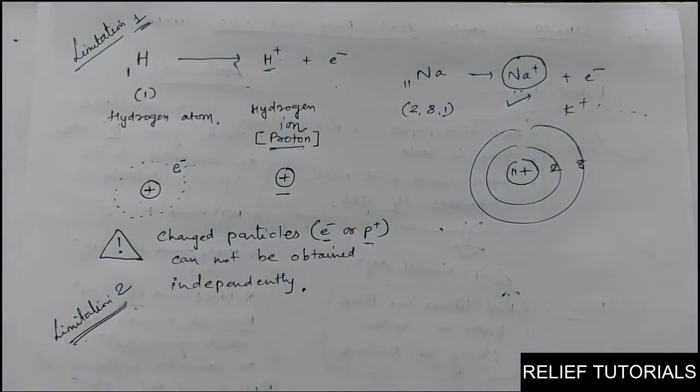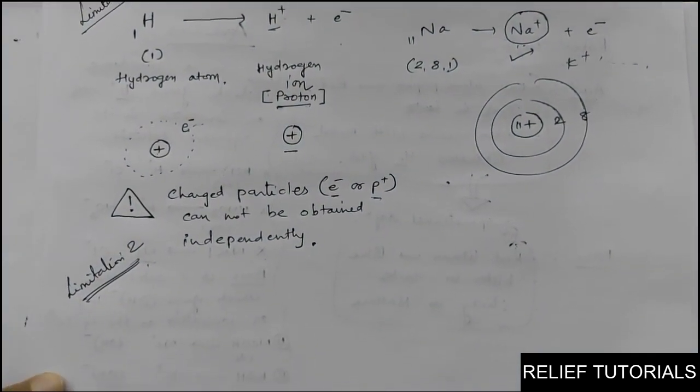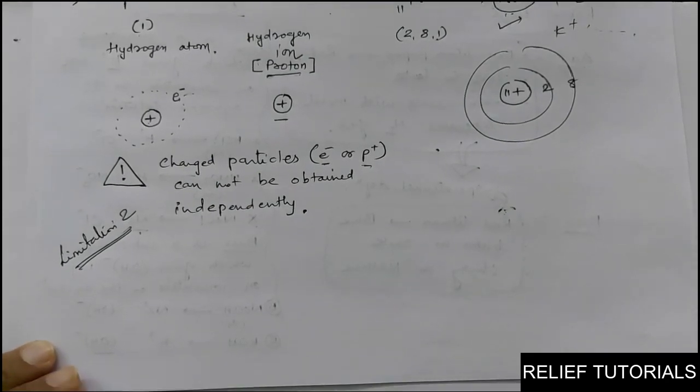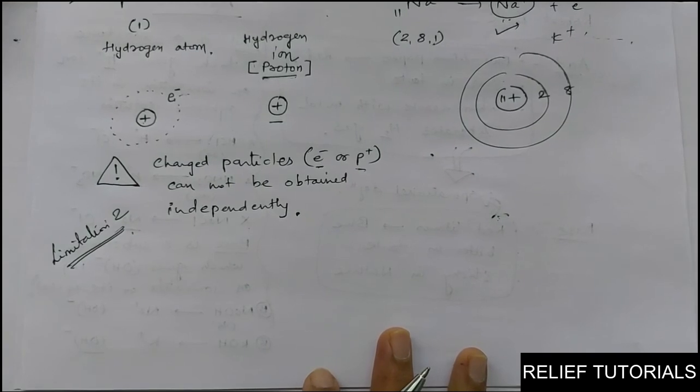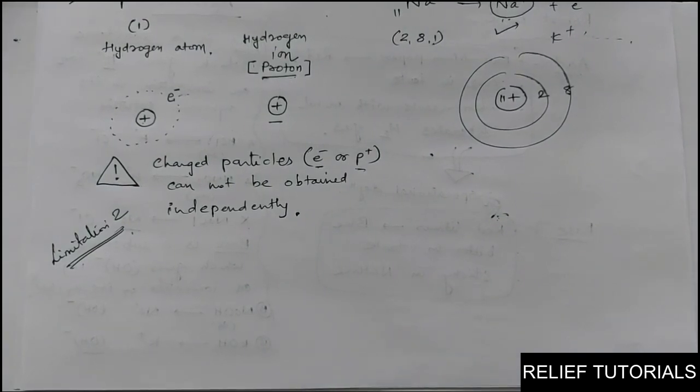One more limitation, number 2, of Arrhenius theory. According to Arrhenius, what is a base? The definition of base was that if a substance liberates OH minus ion, OH minus ion can exist in the independent state. Okay, NaOH, KOH, Ca(OH)2, Mg(OH)2, and many more bases are there which have OH minus ion, which gives OH minus ion on ionization.